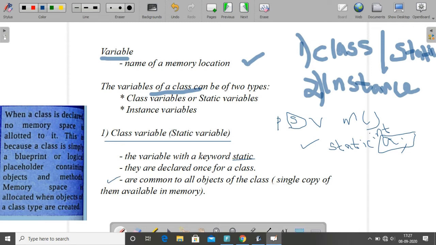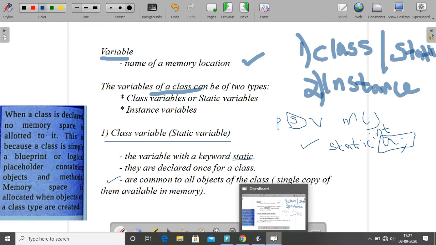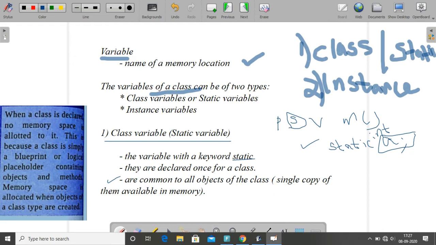The same copy will be there. It will act as the same copy, and only one copy will be there, and it is common to all the objects. Example, static variable a. If we are declaring a static integer a and we are creating 3 or 4 objects, this a will be a single copy in the memory, and the different objects are accessing the same a, because this will act as common to all the objects.